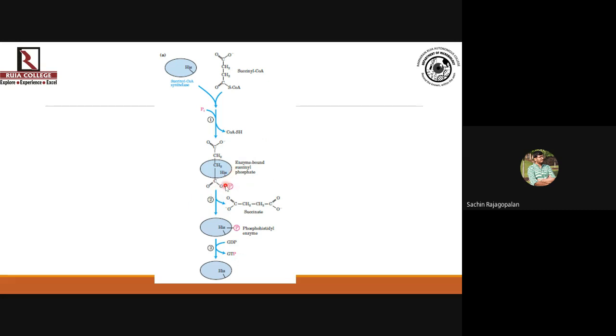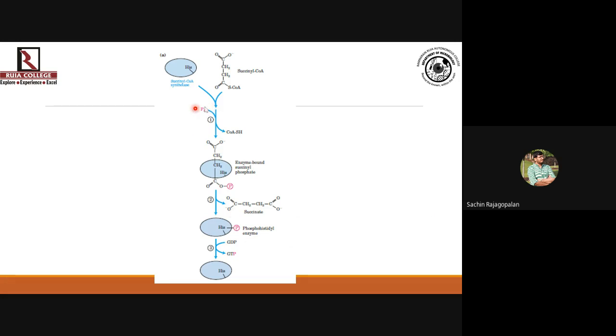When the succinyl group is attached to the enzyme, succinic acid is released. The phosphate is still attached to the enzyme, specifically to a histidine residue. Then that phosphate is taken up by GDP and converted into GTP. Further, GTP will be converted into ATP by nucleoside diphosphate kinase.